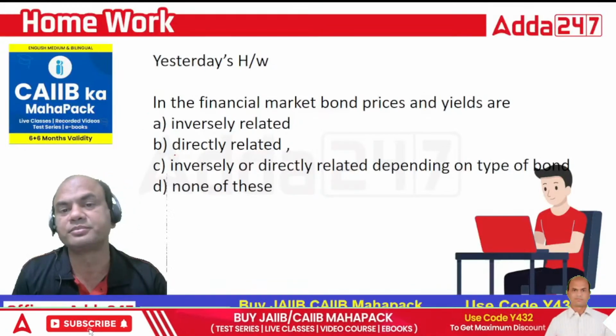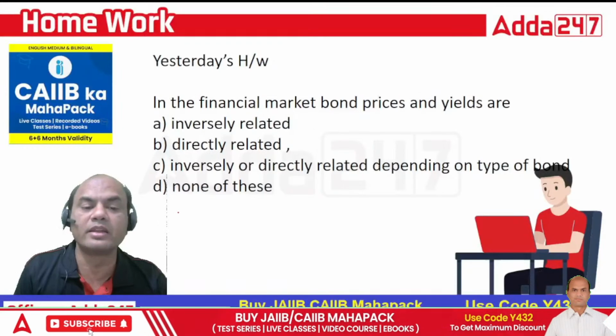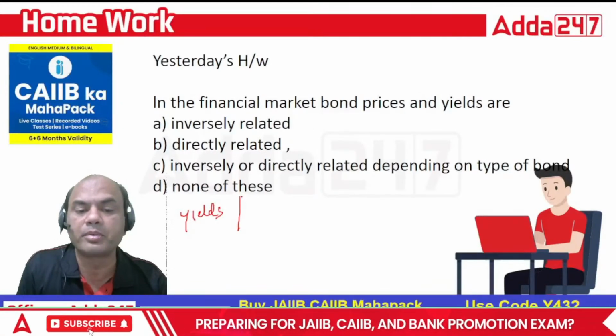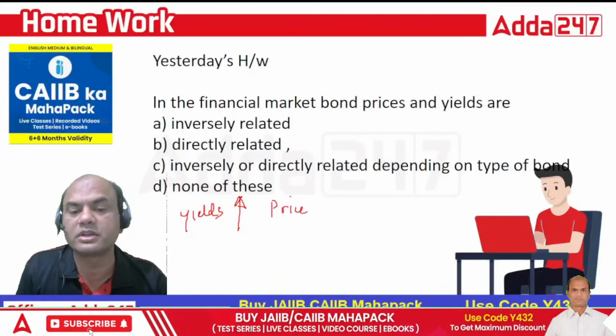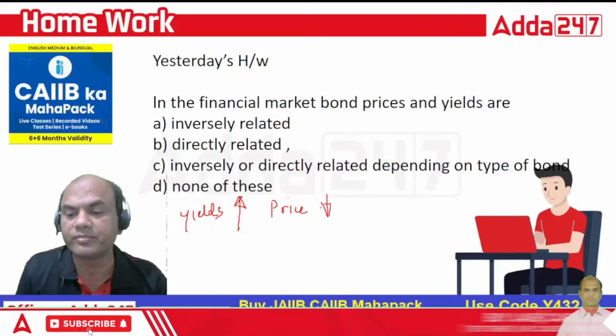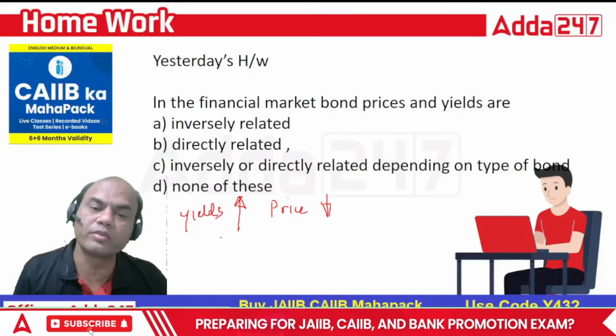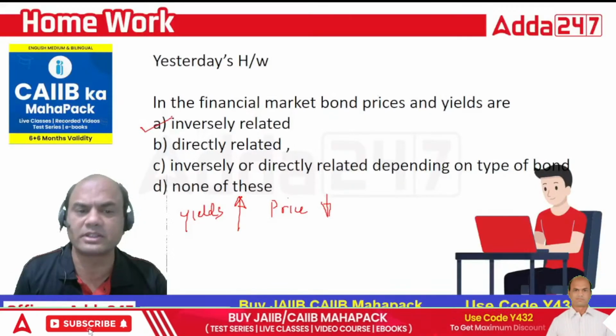Always remember, when the yields go up, the price of the bond goes down. Yield goes up, the price of the bond goes down. These are always inversely related and vice versa.